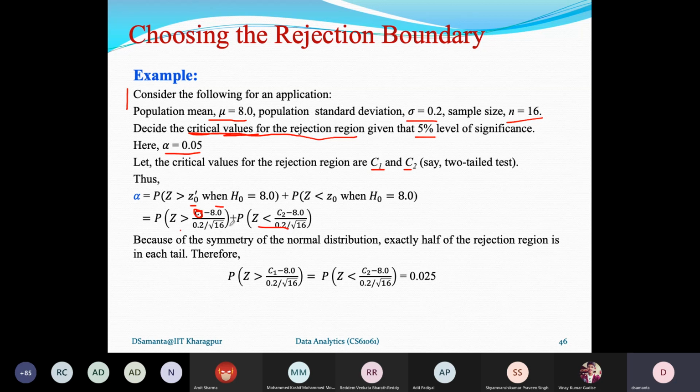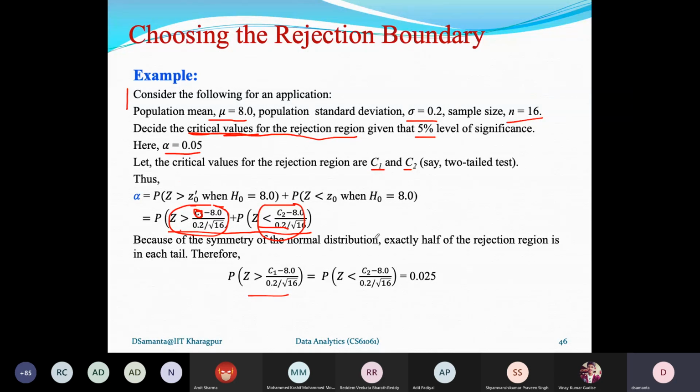So these are two Z values, and in terms of this we can write the probability calculation. This is the standard thing so far as the sampling distribution is concerned. This way we can calculate probability given a sampling distribution like this one. Now, because of the symmetry of the normal distribution, these two terms contribute in equal amount. So altogether this equals 0.05.